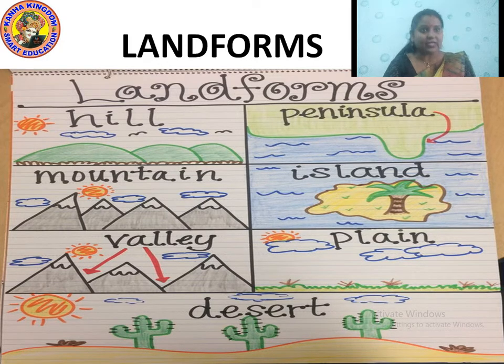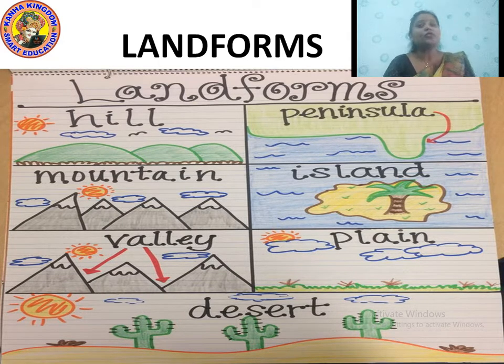I-S-L-A-N-D, island. Next, valley, V-A-L-L-E-Y, valley. Next, plain, P-L-A-I-N, plain. The last one, desert, D-E-S-E-R-T, desert.